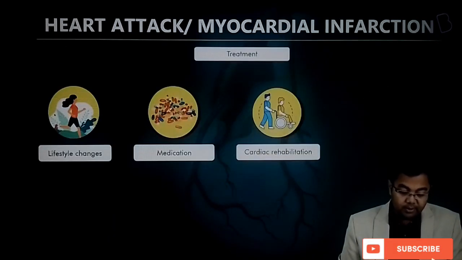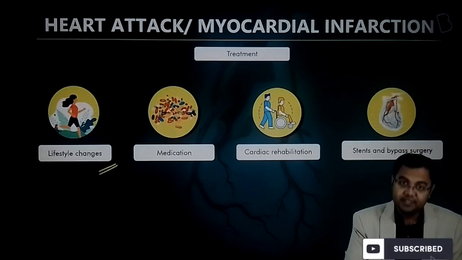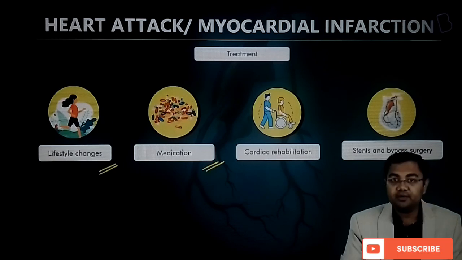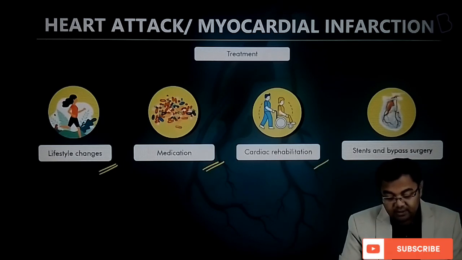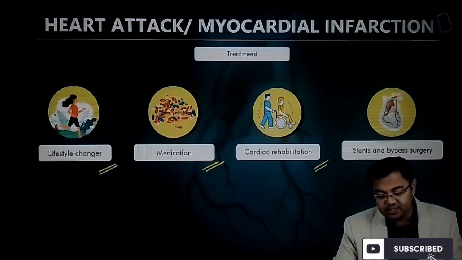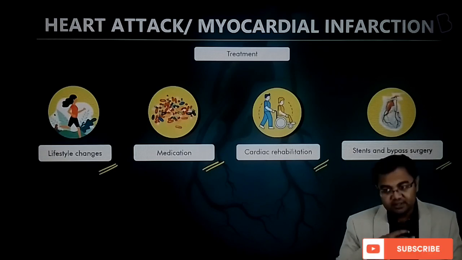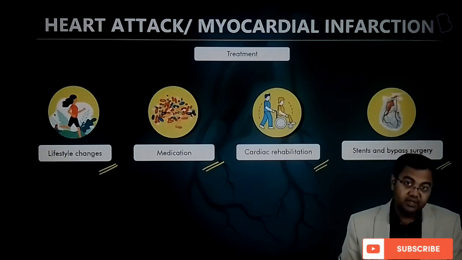Now, if you talk about prevention, first of all, lifestyle changes would be required. Medication may be required as a treatment. Then cardiac rehabilitation is required for some people, especially in severe cases. And stent and bypass surgery may again be required in cases where things move beyond a point, when they become very, very risky for a person.